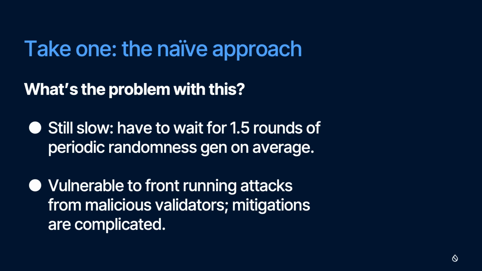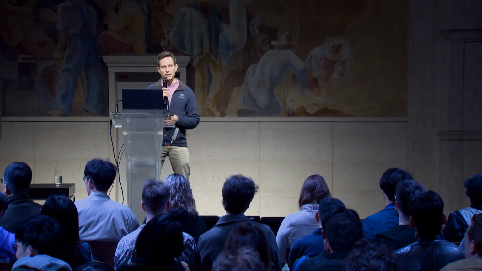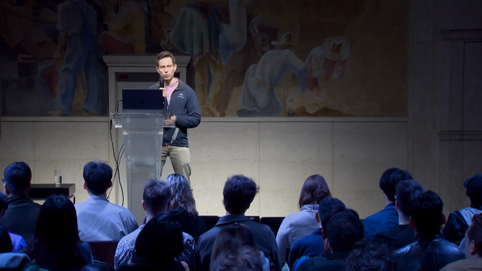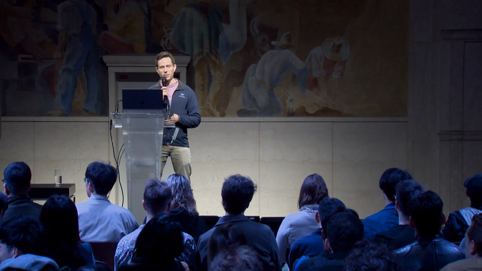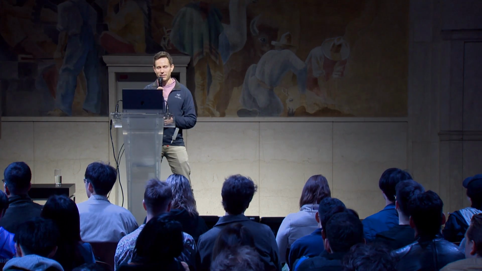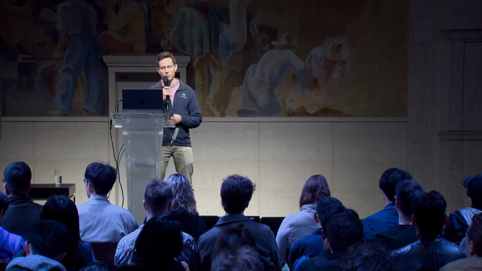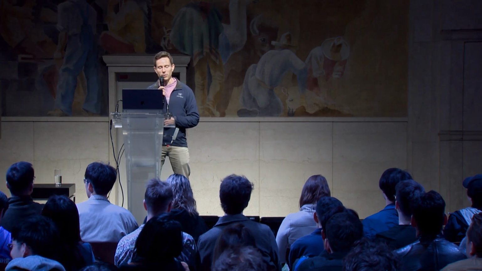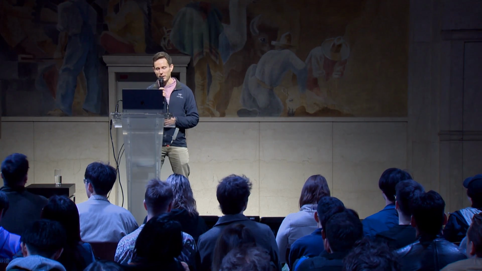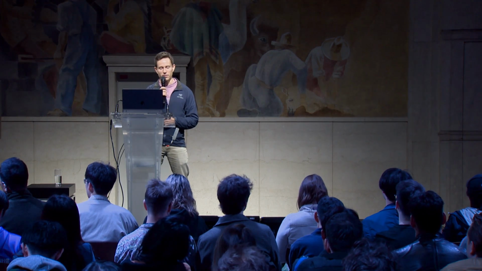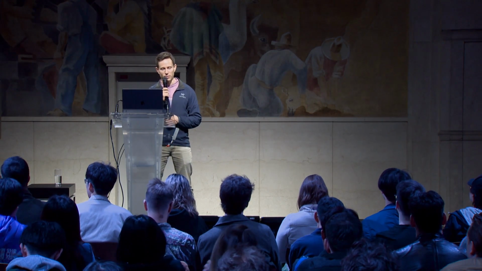So it means if you had a malicious validator, they could potentially do some kind of front-running attacks against your application, where maybe they decide, okay, I know the next randomness and this transaction should be in the block, but it's not going to go my way, so I'm just going to not include it in the next block, maybe wait for it to be in the following one. Then you have a malicious validator that's able to bias the results of your randomness application.